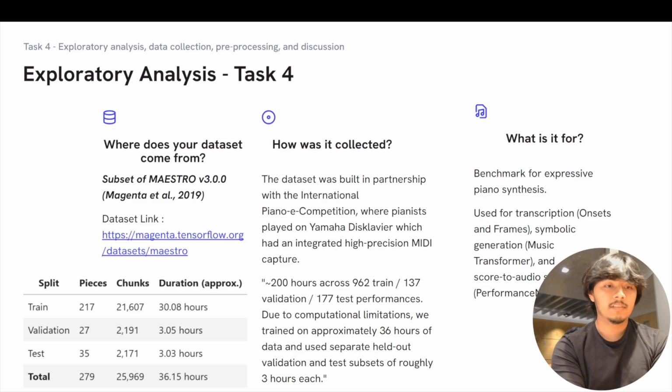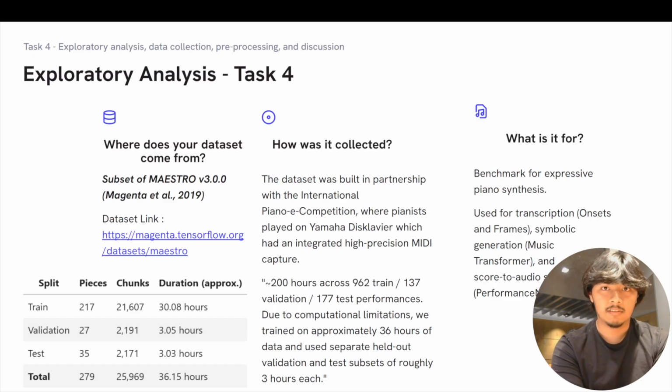So our dataset comes from Maestro version 3.0, which is one of the most widely used benchmarks for piano synthesis. The performances were collected through the International Piano E-Competition using the Yamaha Disklavier pianos that we mentioned before, which record both high quality audio and also convert it into accurate MIDI data.